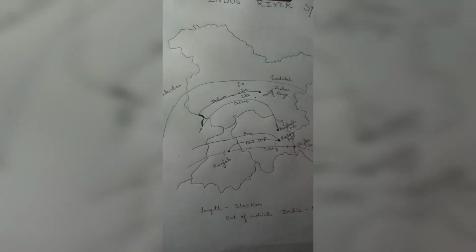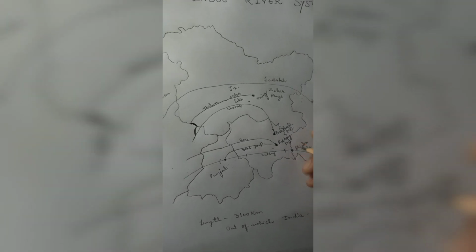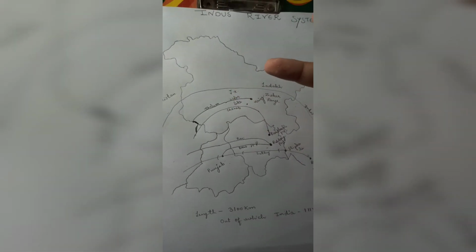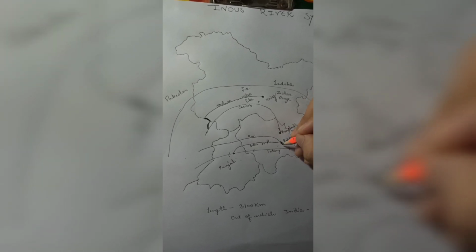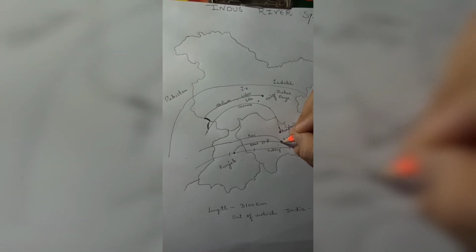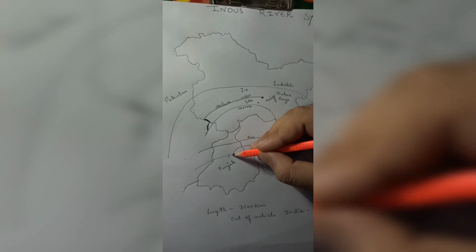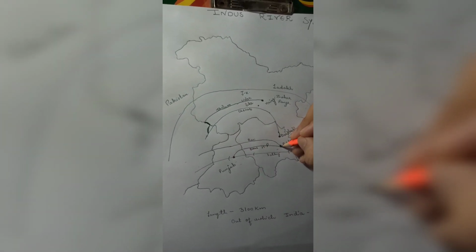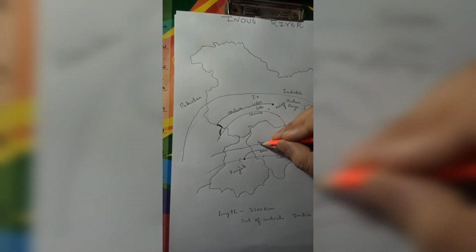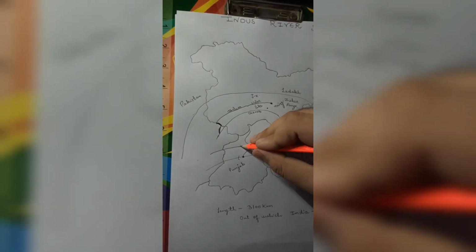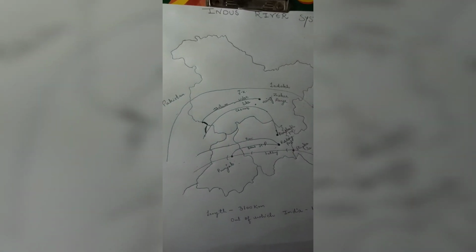Now let's talk about another pass, that is Rohtang Pass. Two rivers are actually originating from the Rohtang Pass, that is river Ravi and river Beas. River Beas originates from Himachal Pradesh and drains into Punjab to the Satluj River, and river Ravi originates from the Rohtang Pass, that is in Himachal Pradesh, goes into Punjab region and then drains into Pakistan.